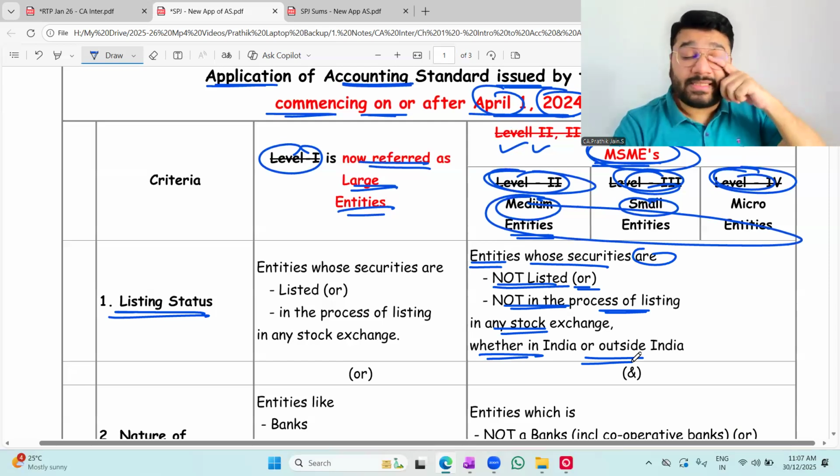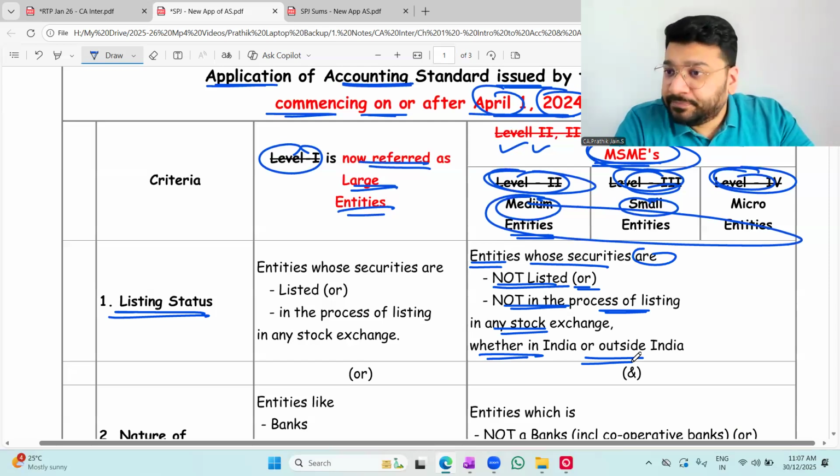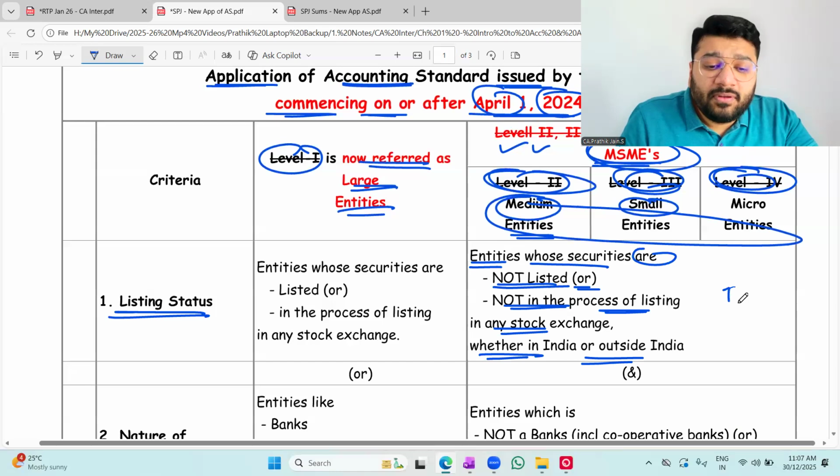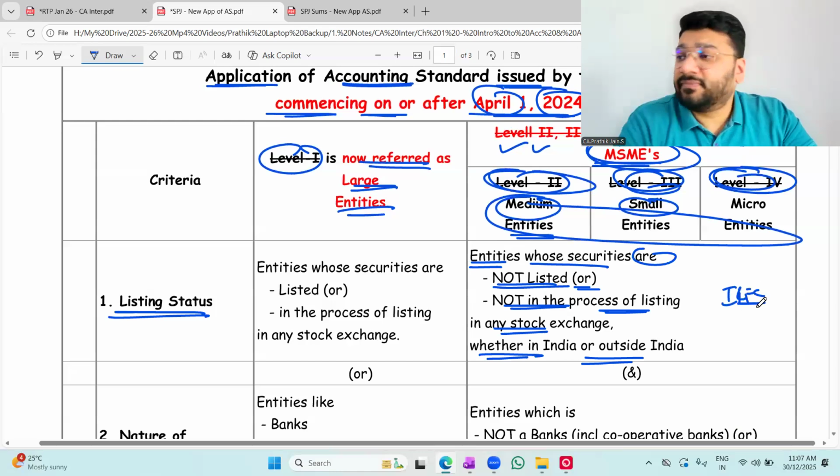Now the question that comes is how can non-corporates be listed? I give the example of IRFC. There are certain corporations, even though they are not corporates, they have the freedom to list their corporation's stock on the stock exchange, either in India or outside India.